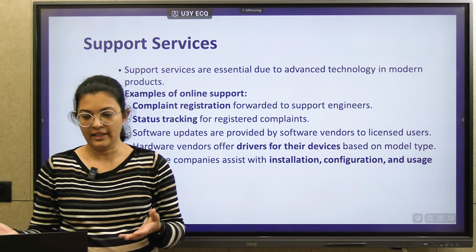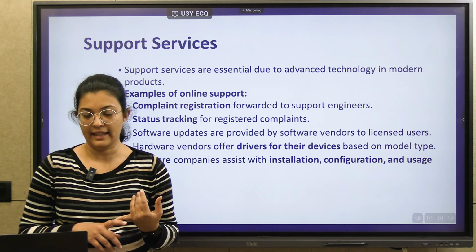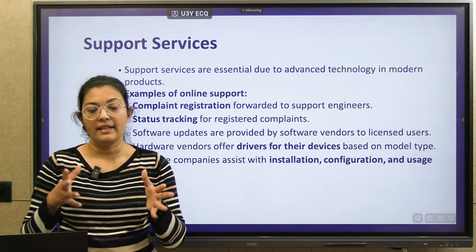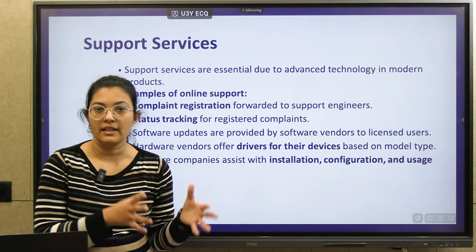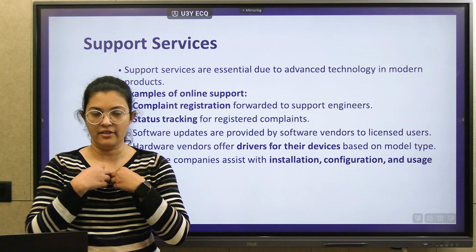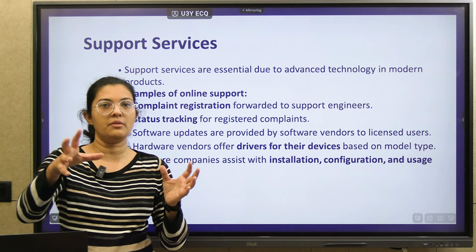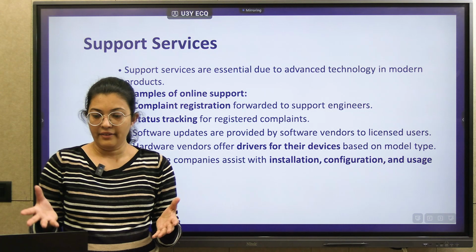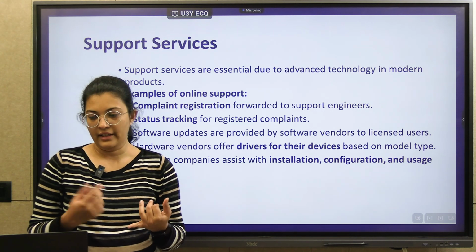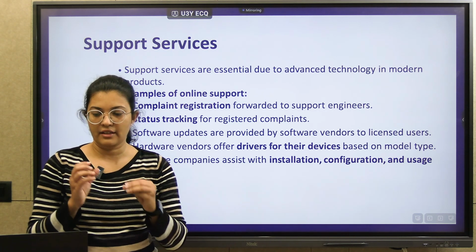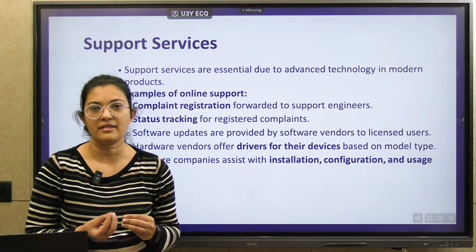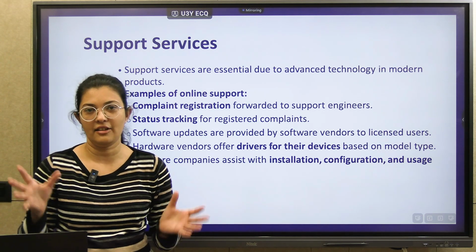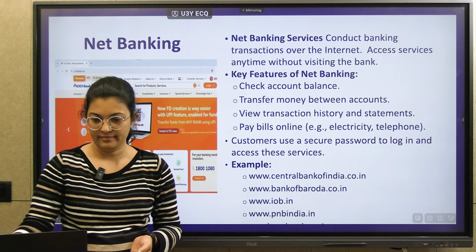Support is also there. If you have any complaint, or if you want to track the status, then we are easily able to access it through e-commerce. Using that, we can register our complaint, and within a very short period our complaint will be resolved. Hardware vendors nowadays also offer installation of drivers, configuration, and how to access them. All those demos are nowadays also provided using e-commerce platforms.